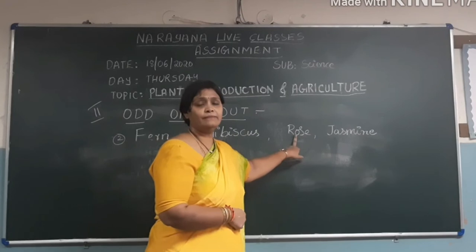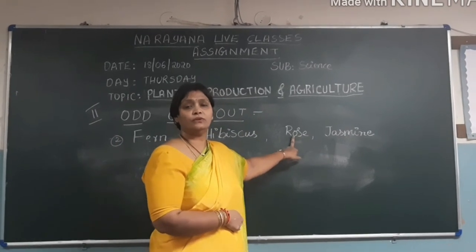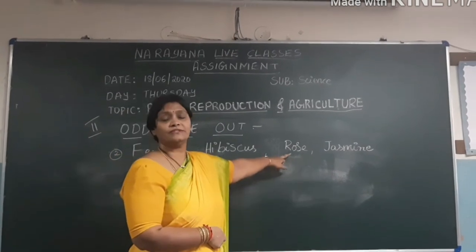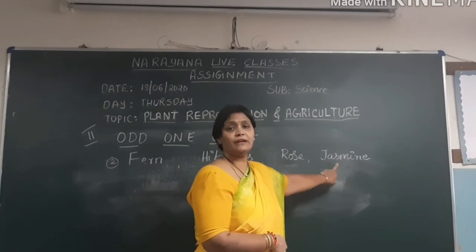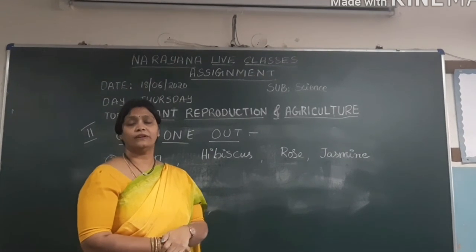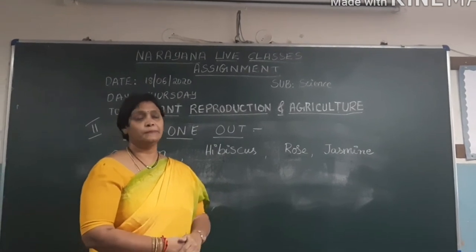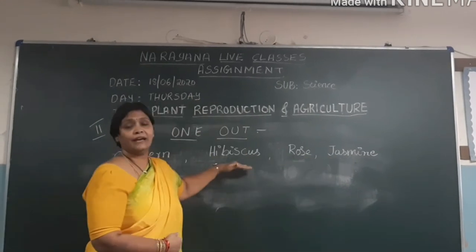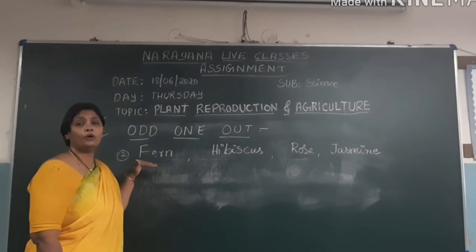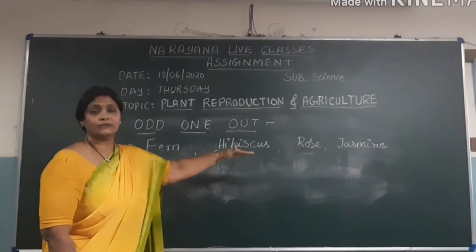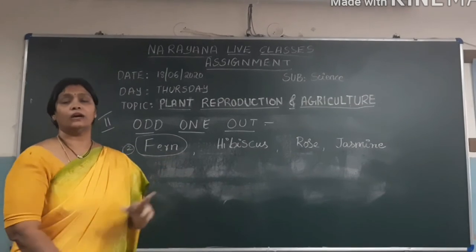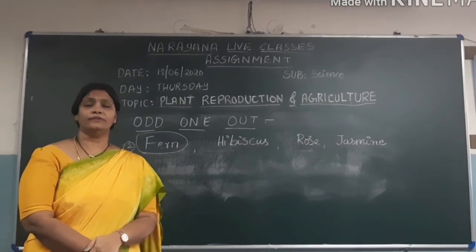When it comes to rose, same thing happens for rose also. You can take out the stem of the rose and you can put it in a soil, you will get one more plant. So rose also reproduces through stem. When it comes to jasmine, the same condition happens with jasmine plant also. If you take a jasmine plant and take the stem and sow this in soil, obviously you will get a new plant of jasmine. So these three reproduce through stem only. The leftover one is fern plant. Fern reproduces through spores. So the odd one out in this question is fern plant. Children, please circle the fern as the odd one out. Okay, let's go for the third question.